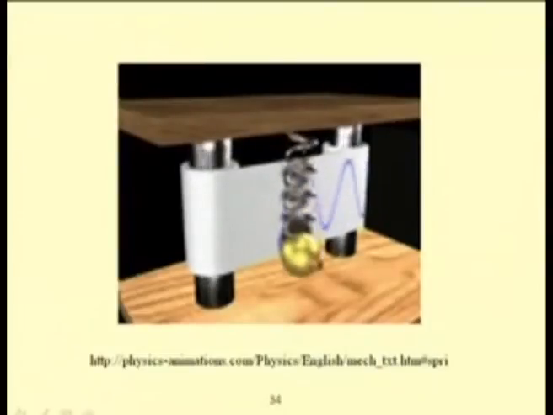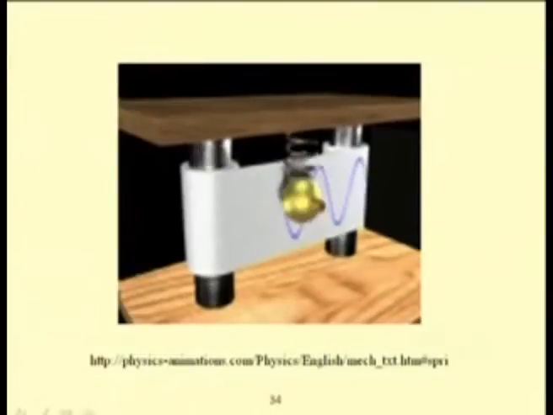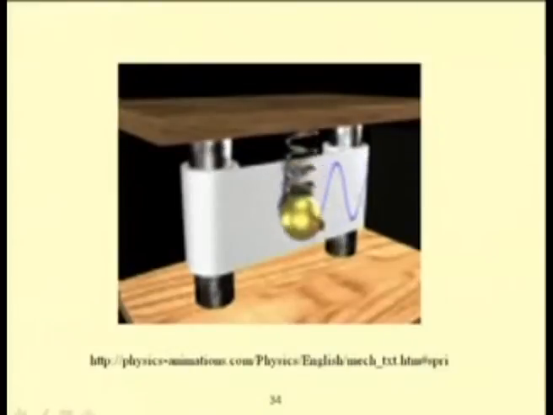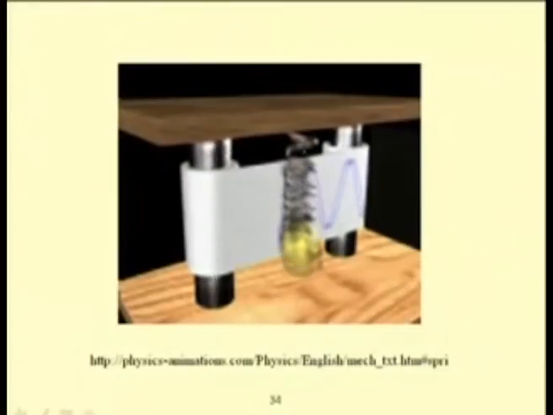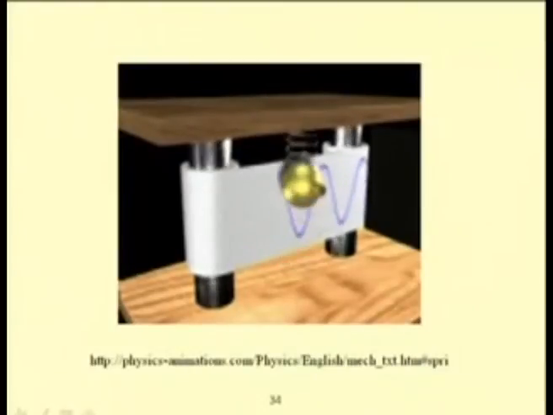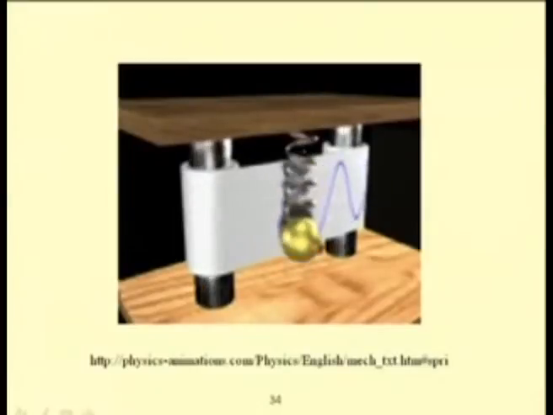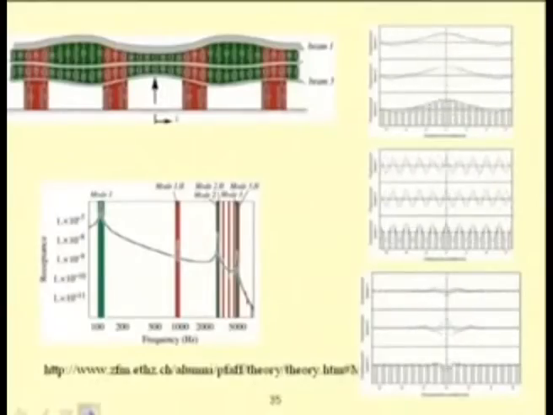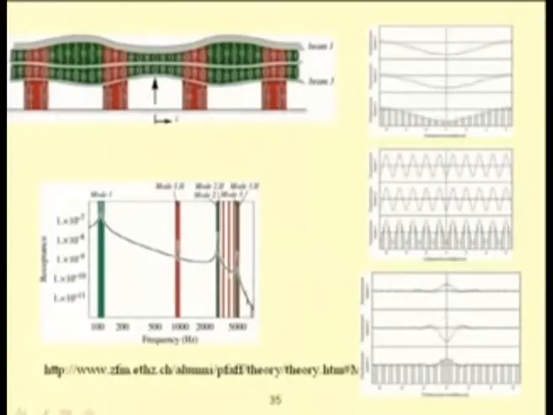But if the spring stiffness is not linear, the motion will be a different type, and in this course we are going to study what the motion will be if the spring is not a linear spring. In this case the soil is modeled as different springs and the associated vibration is shown.